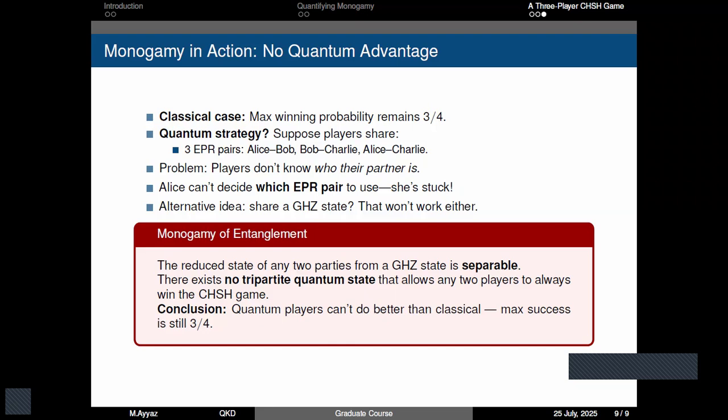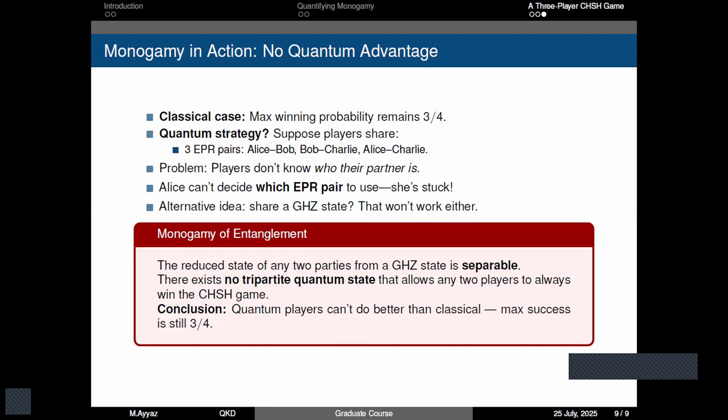So in this case, the quantum strategy will be equal to or less than the classical winning probability. The quantum strategy reduces down to the classical case because entanglement does not have that kind of advantage over classical strategies, because of the monogamy of entanglement.